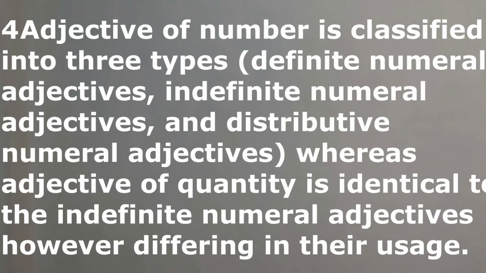Fourth, adjectives of number are classified into three types: definite numeral adjectives, indefinite numeral adjectives, and distributive numeral adjectives, whereas adjectives of quantity are identical to indefinite numeral adjectives, however differing in their usage.